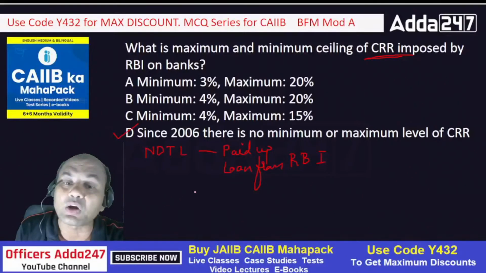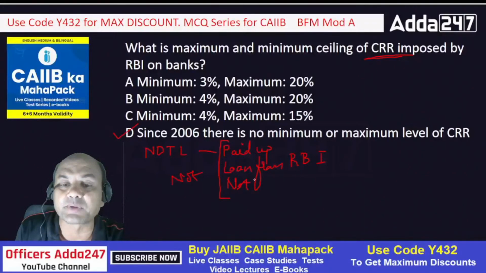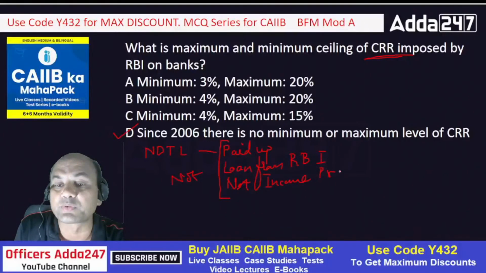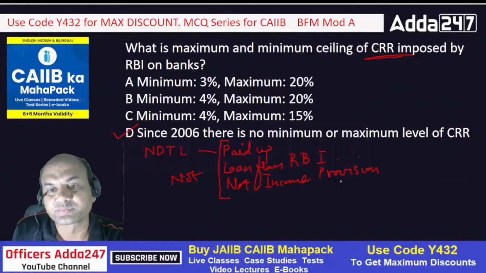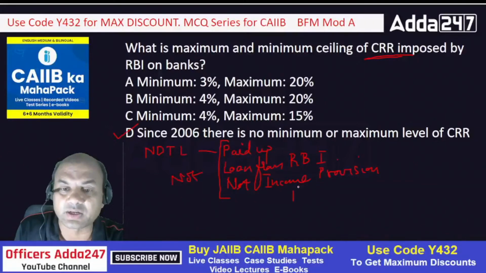So this will not be included. See here, we are focusing over here, not included. So these all three important points are not included. And the next and last one is net income tax provision. Remember this word provision. Why? Because whatever is paid will never be shown. What's important is income tax provision, okay.